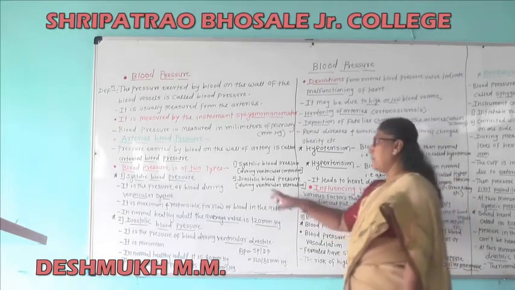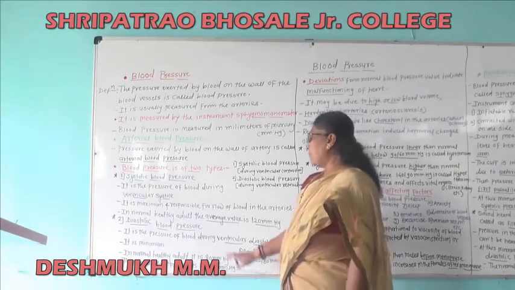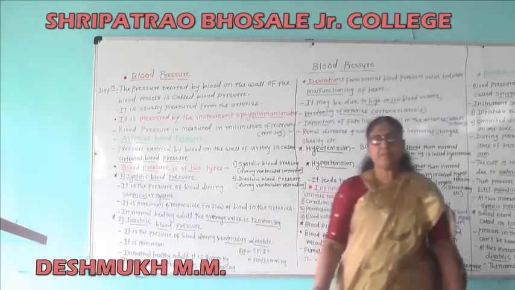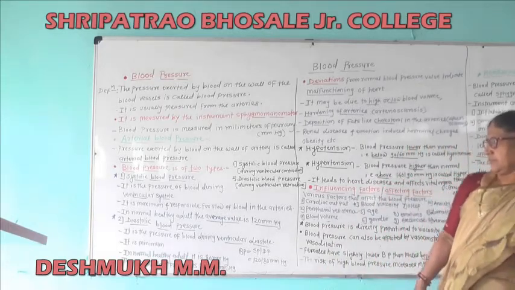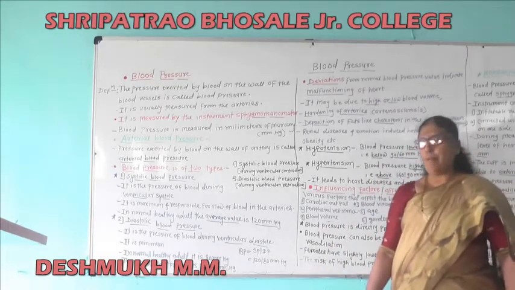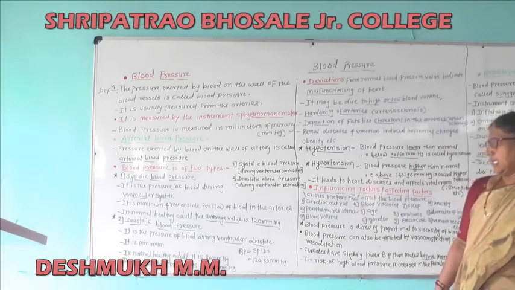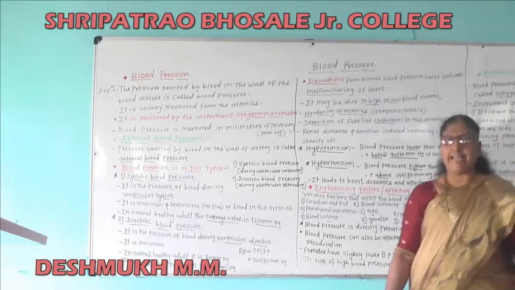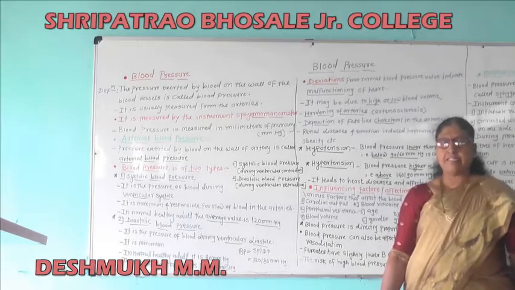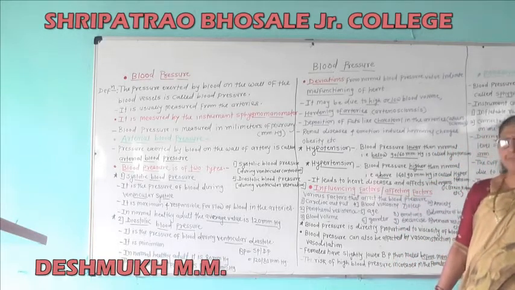Then second type is the diastolic blood pressure. It is the pressure of blood during ventricular diastole, that is ventricular relaxation.